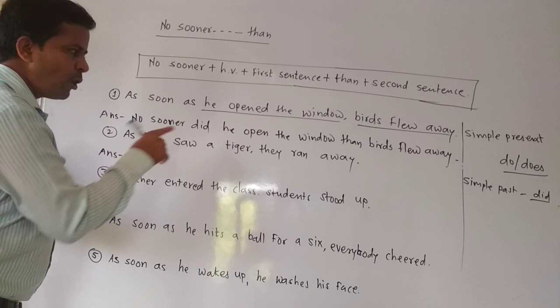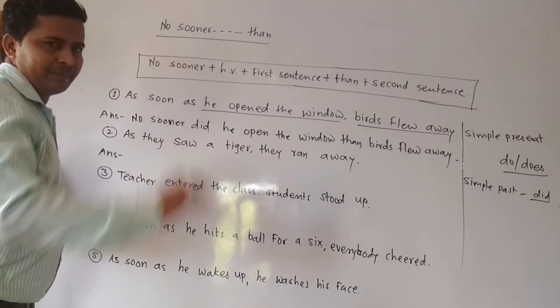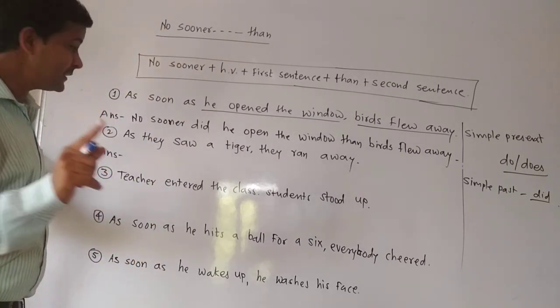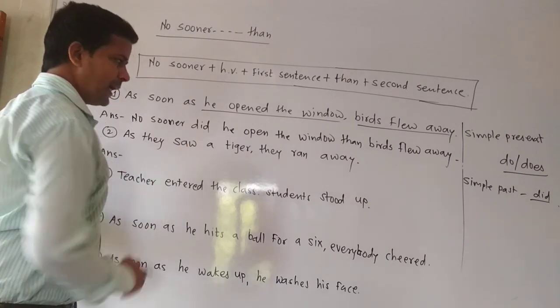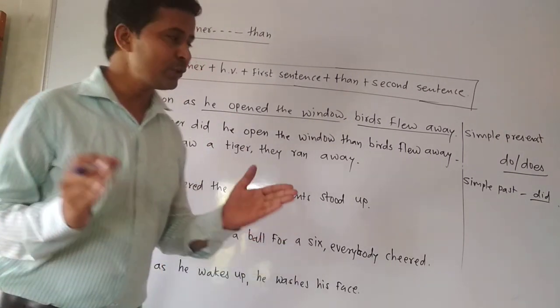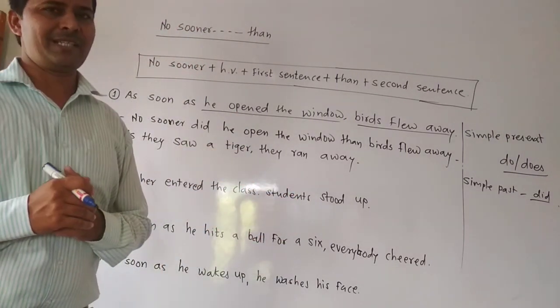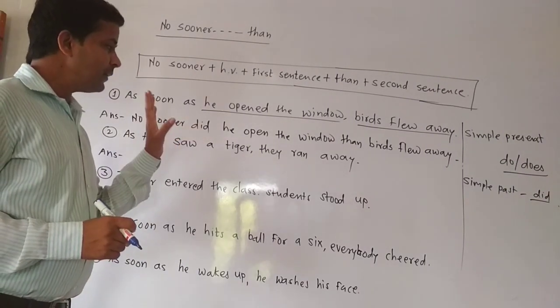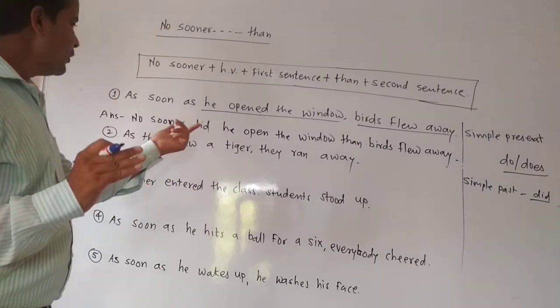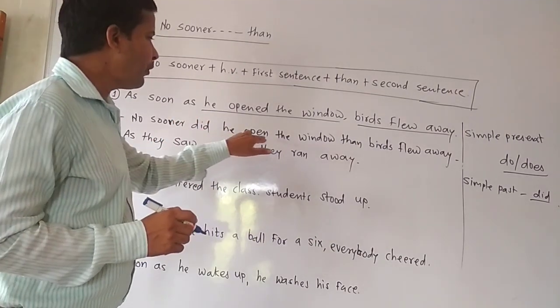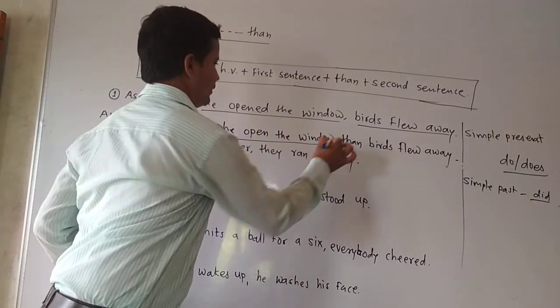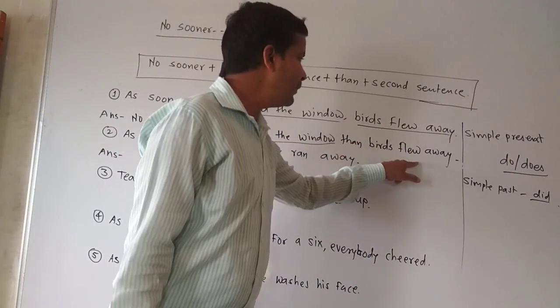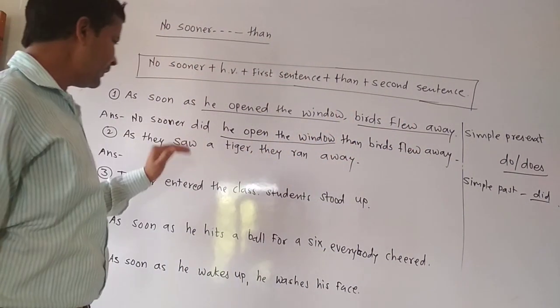As they saw a tiger, they ran away. First of all, identify the tense. They saw a tiger, they ran away. Obviously, it's a simple past tense. Then, as we use did here, remember one change: we have to change the verb form in just the first sentence. We kept "birds flew away" as it is. Same thing will happen here also.